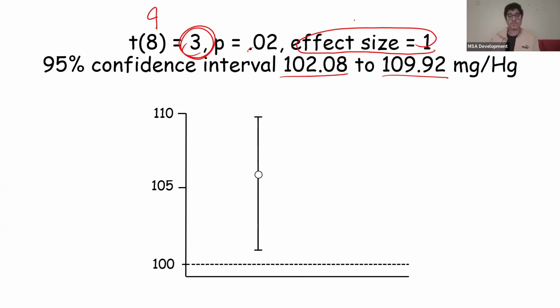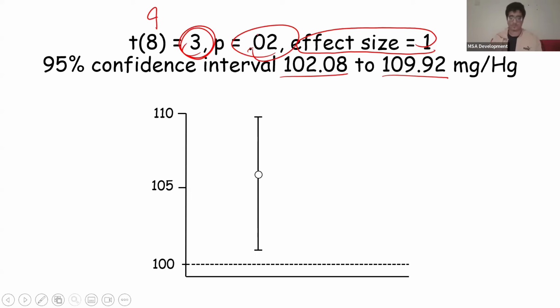Now, if you observe the confidence interval, you'll see that it's not touching the null value of 100. So that means it is statistically significant. And that's about it for the confidence interval. There's not really a level of importance that we have to estimate like in the first lecture. We just know that because it's not touching this null value, it's statistically significant, and the p-value confirms that.